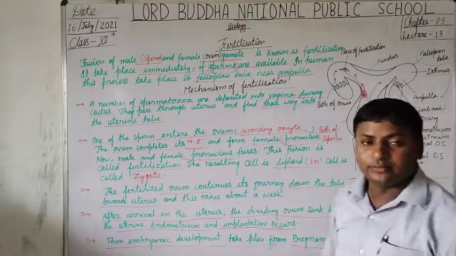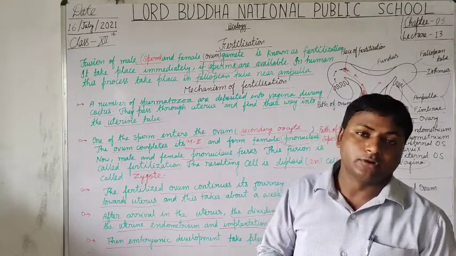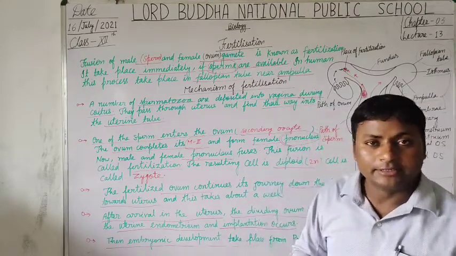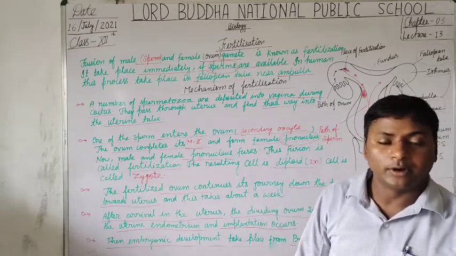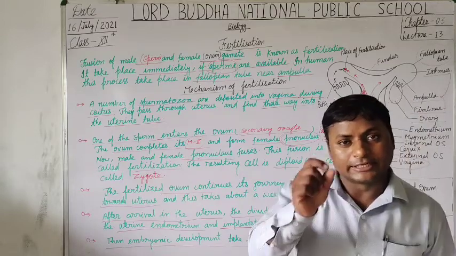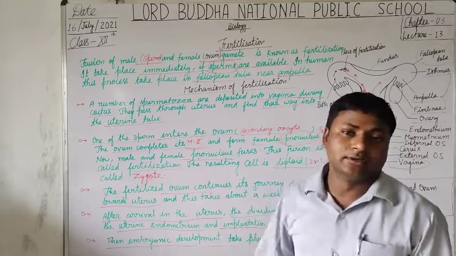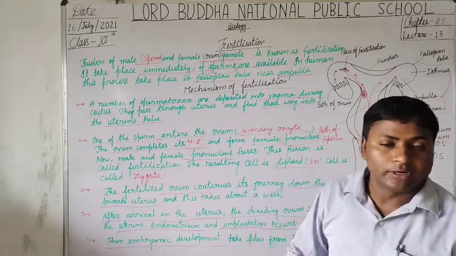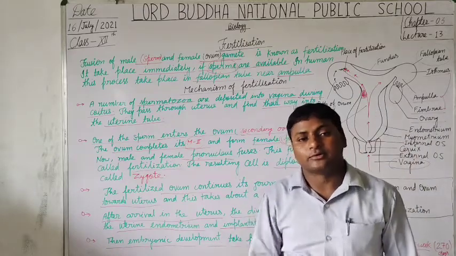Thus, students, the process of fertilization has great significance, because during fertilization, the first diploid cell formed is said to be the first animal cell. Yes, this is the first animal cell. Fertilization also leads to the cleavage process.